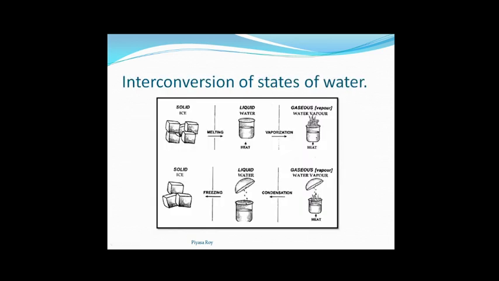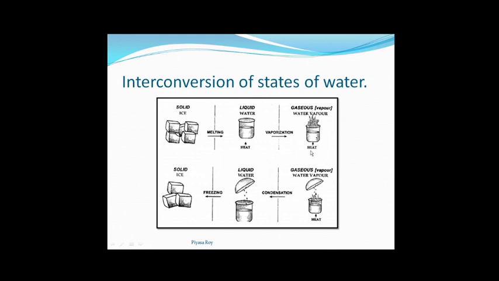Next, interconversion of states of matter. This is a very good example of physical change. Here you can see solid ice, which after melting converts to water, which is the liquid state, and when we vaporize this liquid water by heating it, we are going to get the gaseous form of water, that is water vapor. Now this ice, water and water vapor all have the same composition, that is H2O, water.